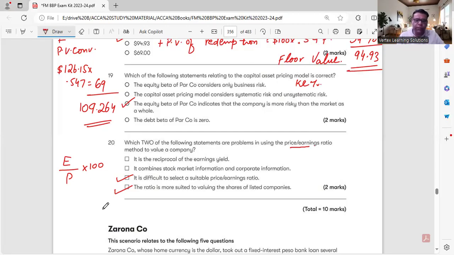It is more suited for valuing the listed company, more suited in some cases, but in a few cases it is not suitable, and all the companies are not listed companies. If you want to acquire a company which is not a listed company, you have these ratios as a proxy to calculate the value of the company. So it is the problem, not easy to use. Next one is, anyone, any question?